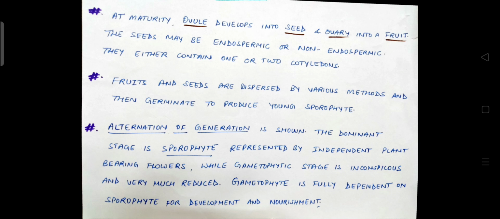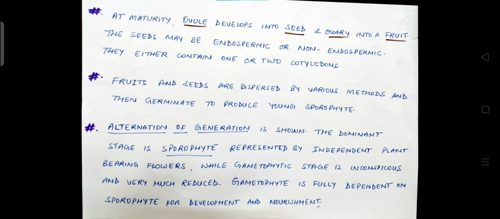Alternation of generation is another character shown by angiosperms. Though there is no prominent life phase of alternation of generation, the dominant stage is the sporophyte, represented by the independent plant bearing flowers, while the gametophytic stage is comparatively very much reduced in size or in lifespan, and the gametophyte is fully dependent on the sporophyte for development and nourishment.